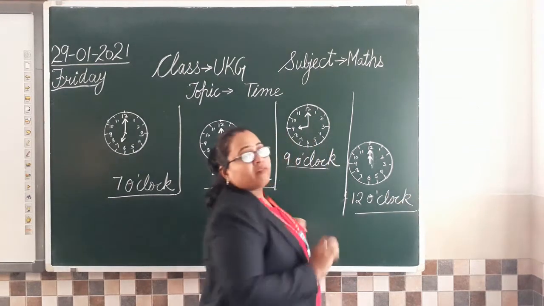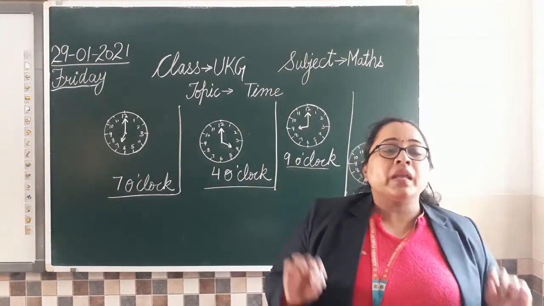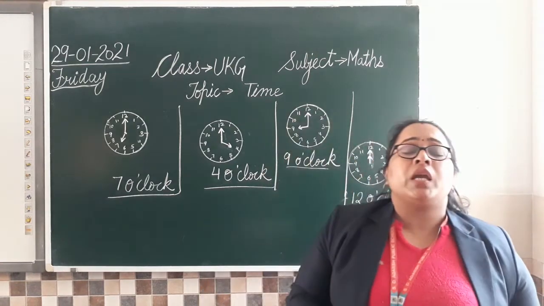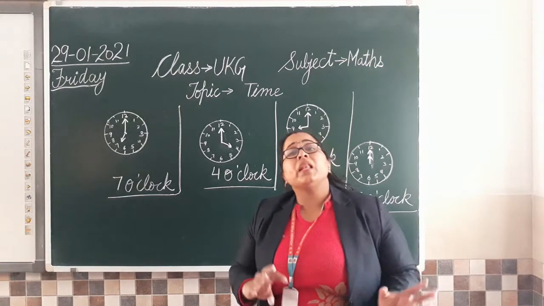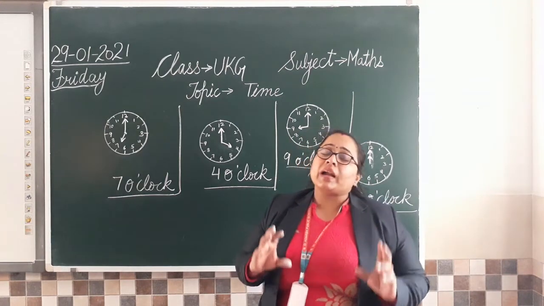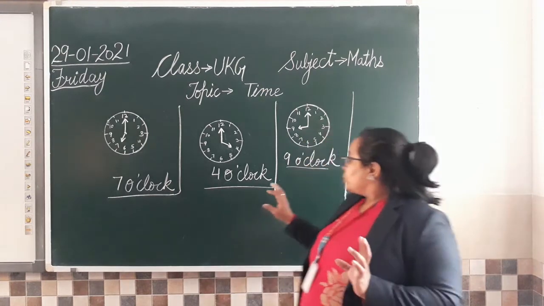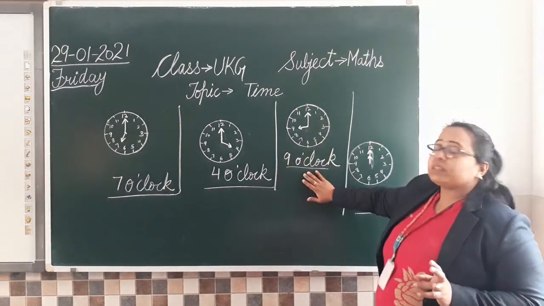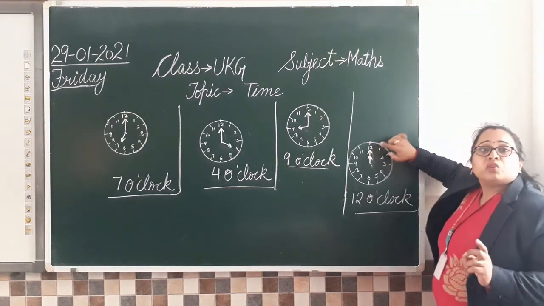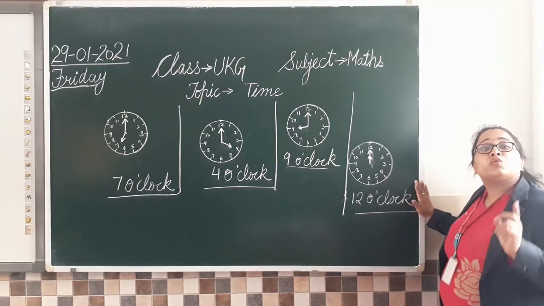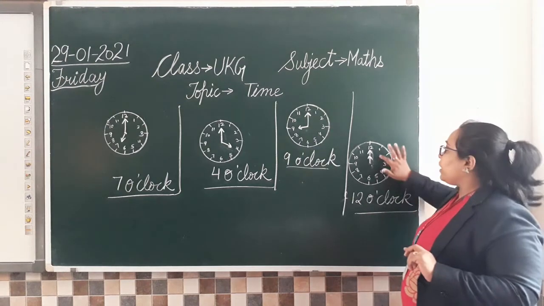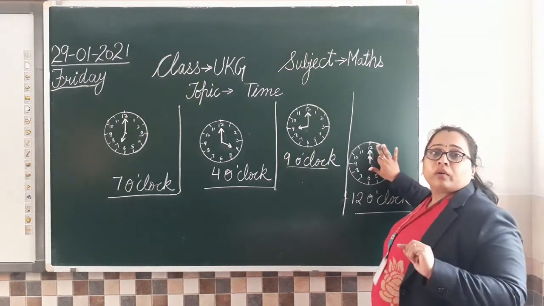Is that clear to everyone? जिस भी नंबर की तरफ, just very simple thing you have to keep in your mind. जिस भी नंबर की तरफ हमारा small hand point कर रहा है, that is the time. So अगर यहाँ पे 9 की तरफ है, it's 9 o'clock. Now it is pointing towards 12. So we are going to refer it as 12 o'clock. आप इसको क्या बोलोगे? क्या read करोगे? You will read it as 12 o'clock.